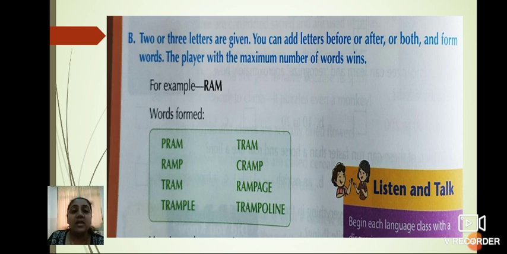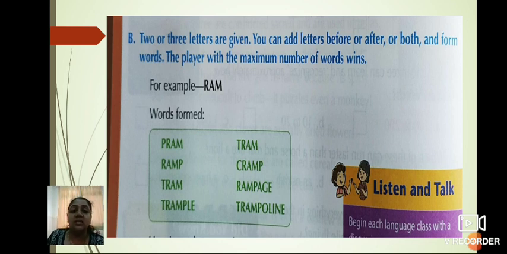See here, for example, pram, P-R-A-M, pram. Only the letter P is added before it. Then tramp, T is added. Then ramp, R-A-M-P. Here P is added after the word. Now cramp. Here the letter C is added before the word and P is added after the word. Again tramp.